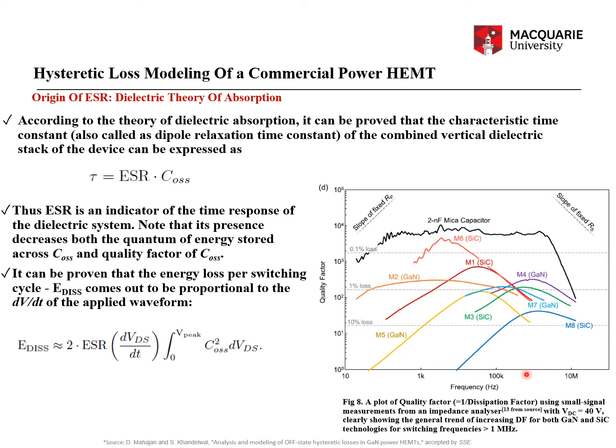Currently these power converters are designed in the range of hundreds of kilohertz, and you want to increase the switching frequencies because you want to reduce the inductor footprint, mainly the inductor footprint, because most of the power electronic circuits work on charging the inductor and discharging the inductor, and via using the HEMT or FET switches, or field effect transistor switches, right?